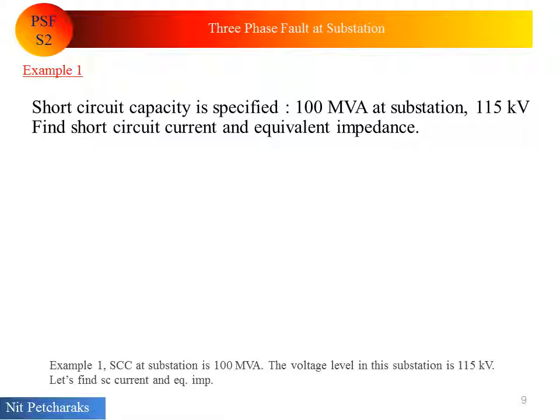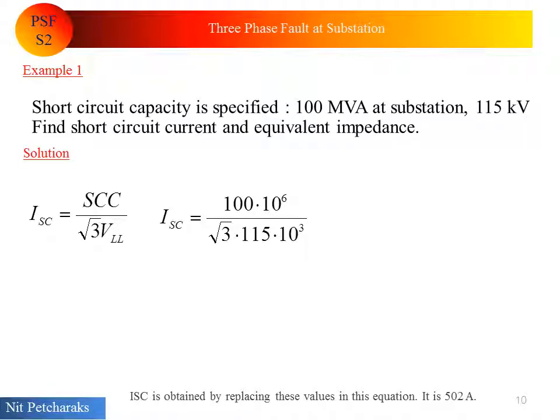Example 1. Short circuit capacity at substation is 100 MVA. The voltage level in the substation is 115 kV. Let's find short circuit current and equivalent impedance. Short circuit current is obtained by replacing these values in this equation. Short circuit current is 502 amperes.